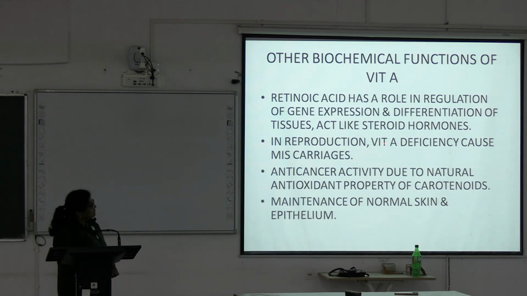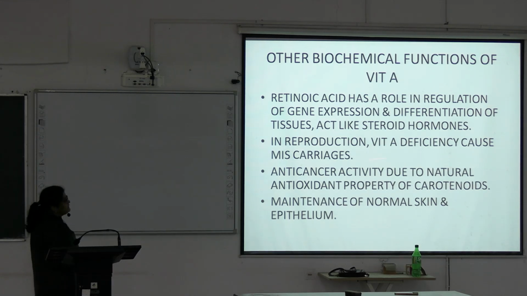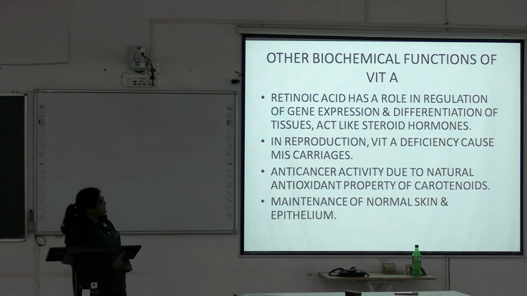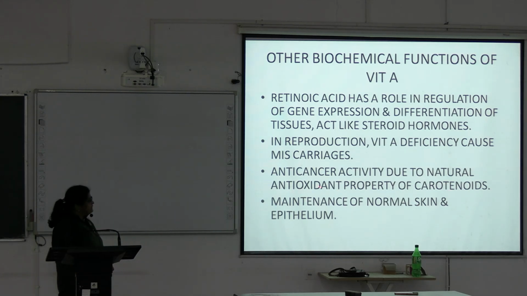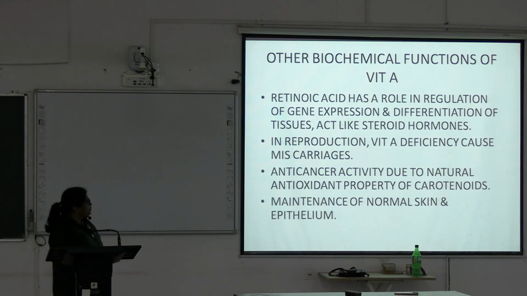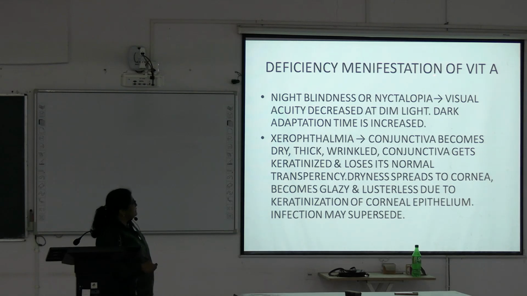In reproduction, vitamin A deficiency causes miscarriage. Anti-cancer activity is due to the natural antioxidant property of the carotenoids. So, carotenoids have anti-cancer property because these are natural antioxidants. Also maintenance of normal skin and epithelium. Now, the deficiency manifestations of vitamin A.